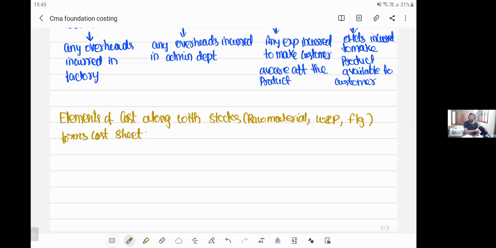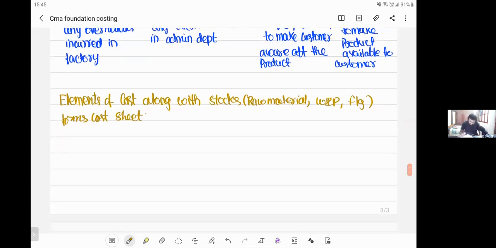Now, my dear friends, right now you people are raw materials. When you clear your CMA foundation, you will become WIP. When you clear your CMA inter, you will still be WIP. When you clear your CMA final, you will become finished goods. Work in progress means the work is still in progress on the goods. That's the reason we call them WIP, work in progress.